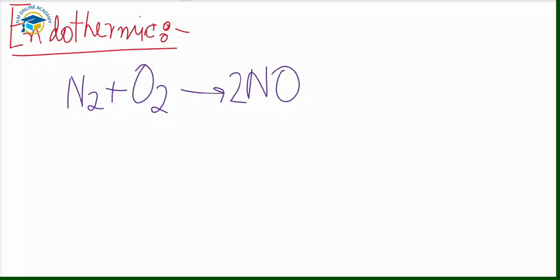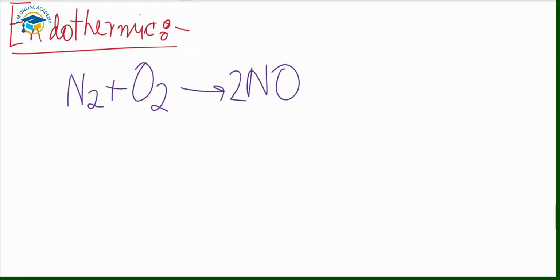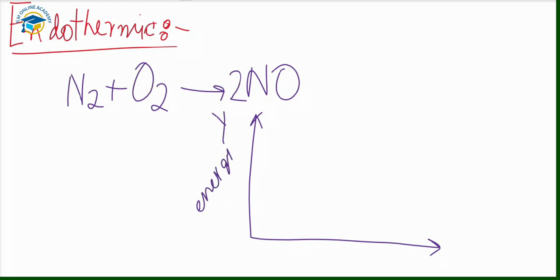Now I will show you the figure that shows the reaction pathway diagram for this reaction. This is the x-axis and the y-axis for this diagram. The y-axis shows the energy of the reactants and the products in kilojoule per mole, and we have the progress of reaction on our horizontal axis, on the x-axis. So when the reaction happens, what will happen?